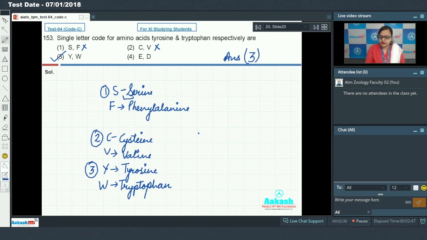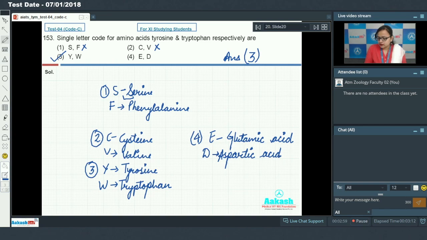In option 4, it is given E and D. E represents glutamic acid, while D represents aspartic acid. So let's proceed to our next question.